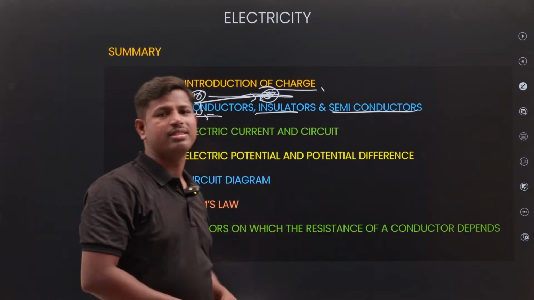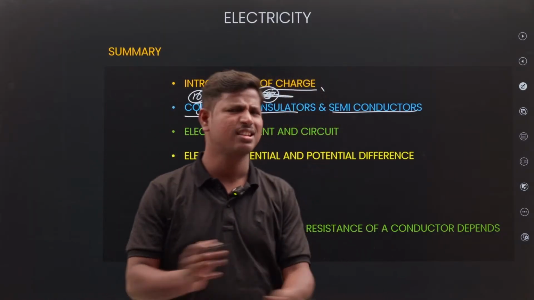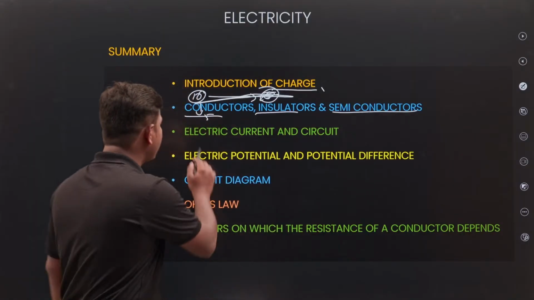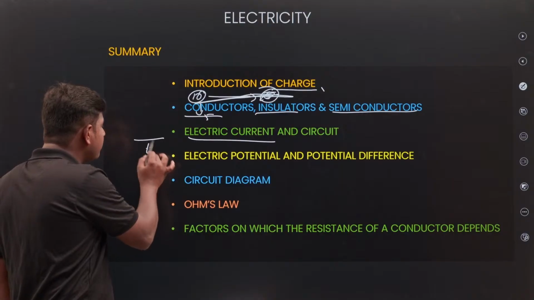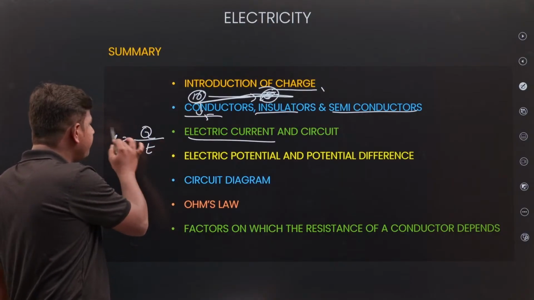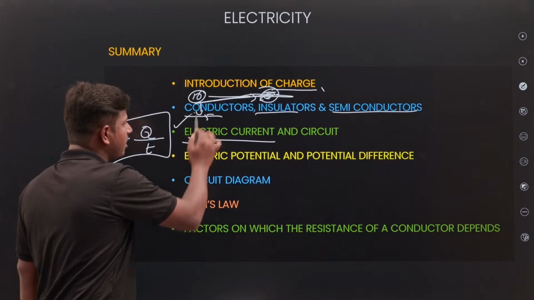Conductors allow, semiconductors partly allow, insulators don't allow. Next, electrical current: the amount of charge passing per unit time is called electrical current.